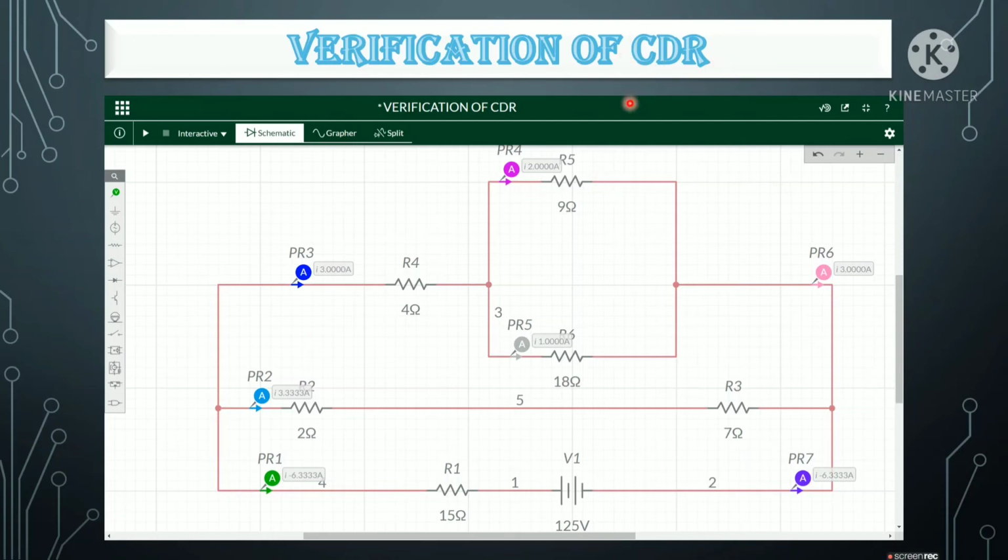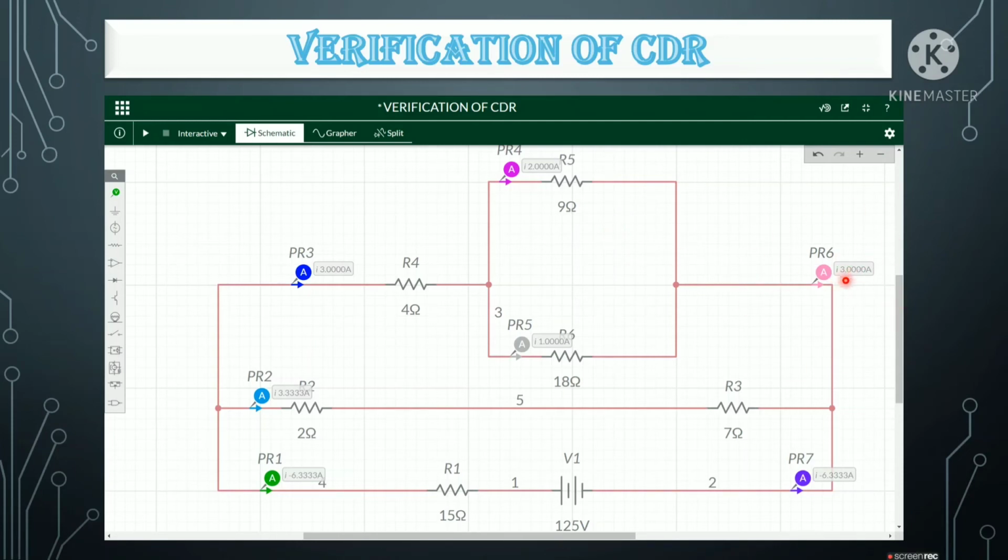So here we are verifying CDR. Similarly here 3 amps is there, and in the 9 ohm 2 amps current is going, and in the 18 ohm 1 amp. When we sum it, we get 3 amps. Here we have verified the CDR.